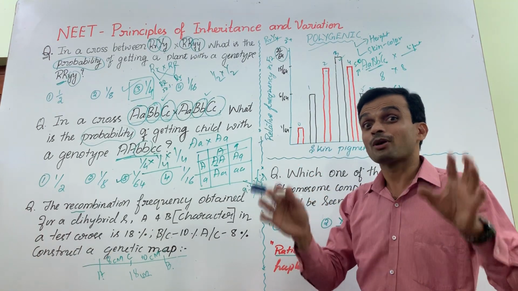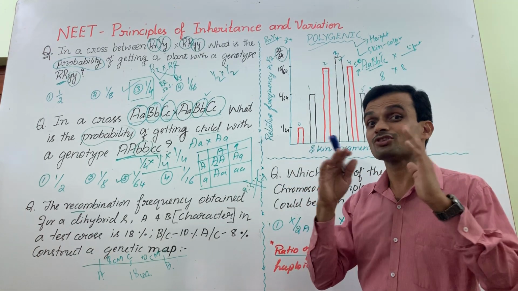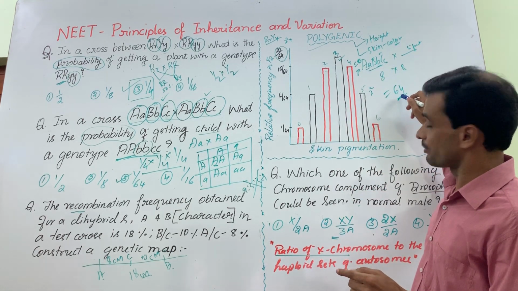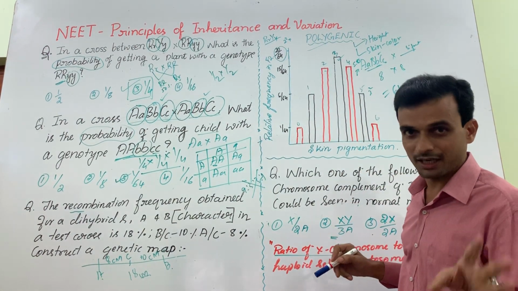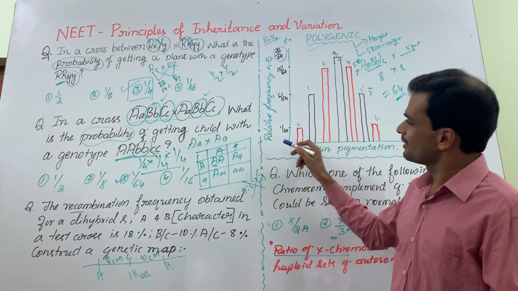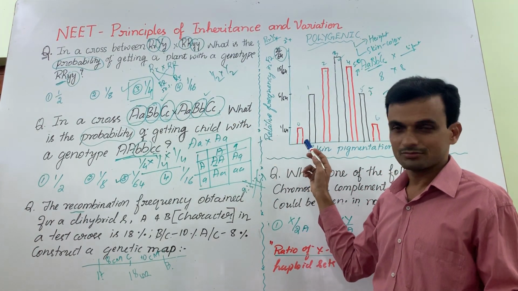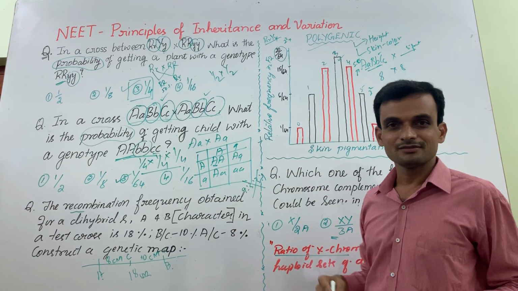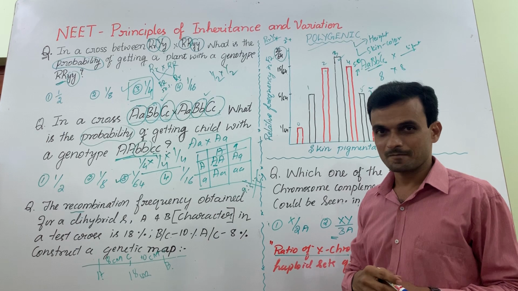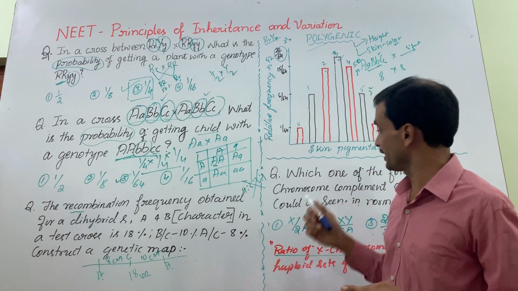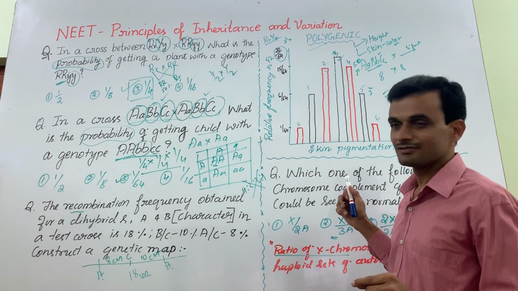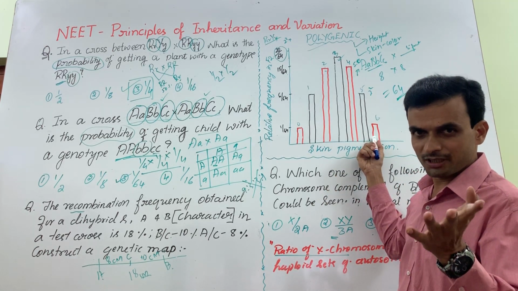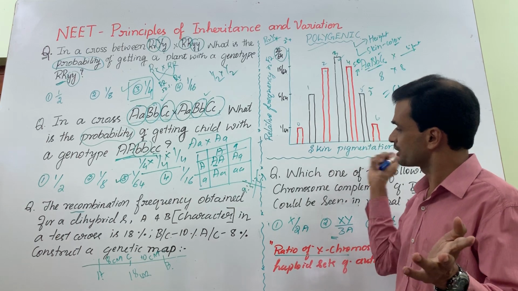It depends on the number of dominant alleles. It depends on genotype. See, in this combination, finally the child can have a genotype where all the 6 alleles would be recessive: small a, small a, small b, small b, small c, small c. Then the child will be extremely short. Or the other possibility would be extremely tall, where all the 6 alleles are dominant: capital A, capital A, capital B, capital B, capital C, capital C. You can apply the same rule to skin pigmentation also.